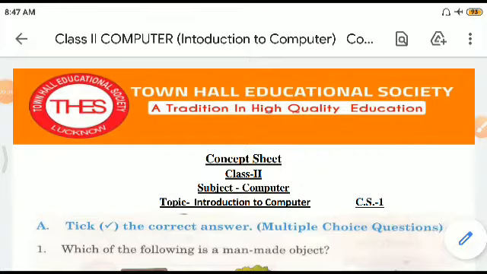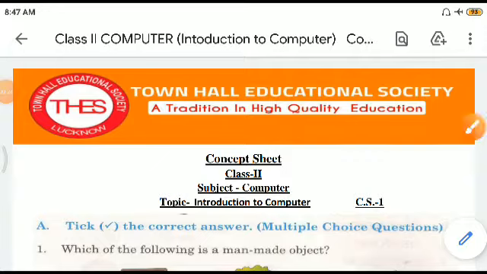And today we will be solving the concept sheets of computer, in which the chapter will be Introduction to Computer. You all know computer is a device meant for solving problems, or there are so many uses of computer nowadays. We are seeing computers everywhere, right?